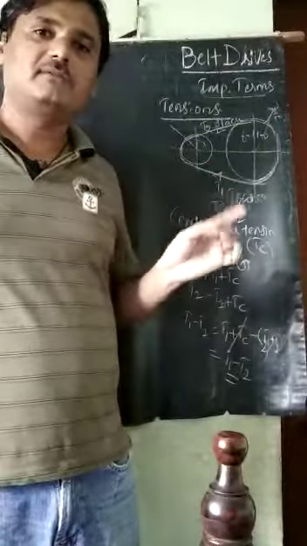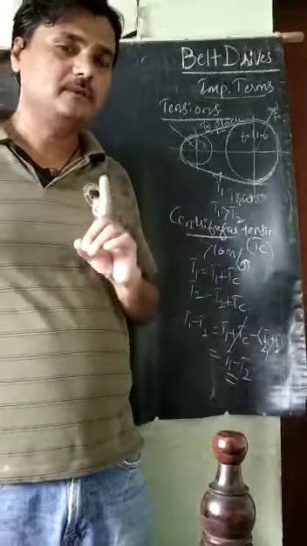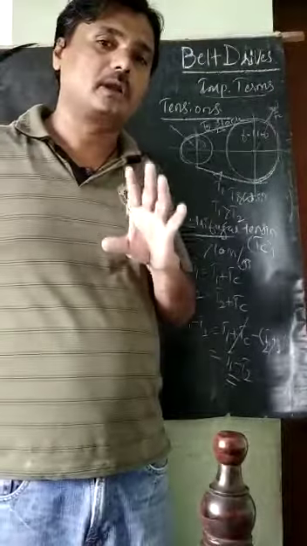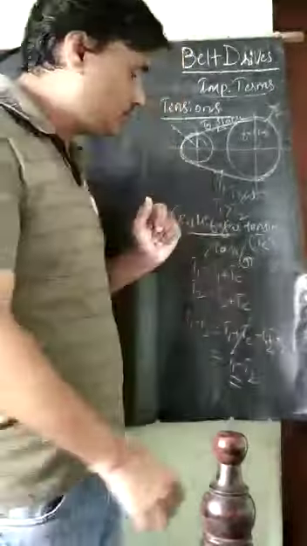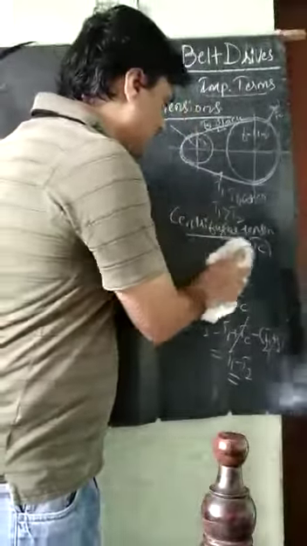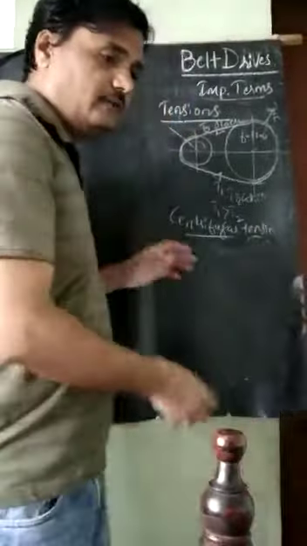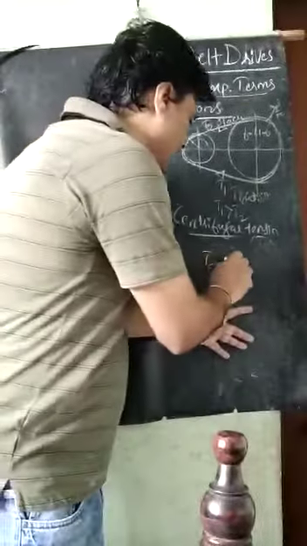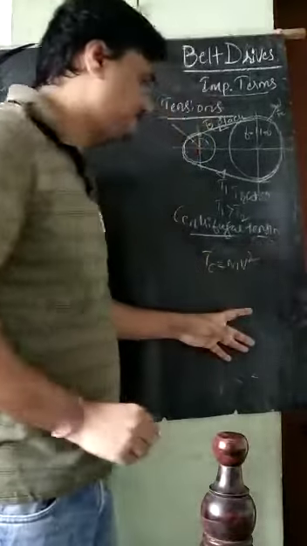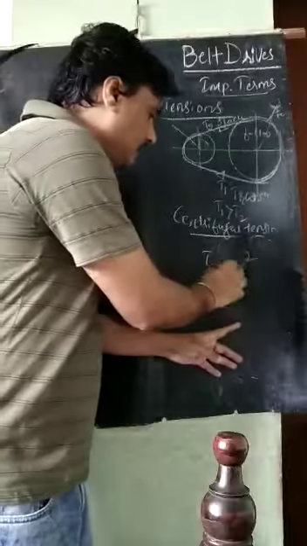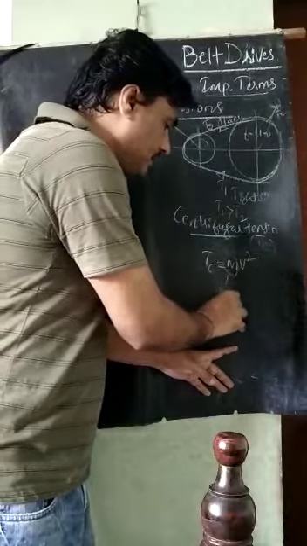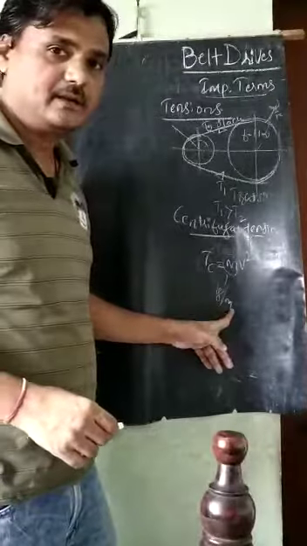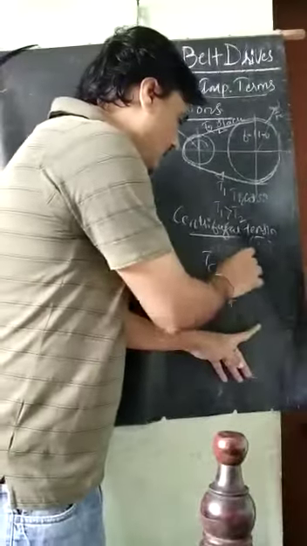If it is not the same, then definitely it will affect here. Centrifugal tension will not affect the power transmission when they are both at the follower and the driver in this case. The next one is how to formulate the centrifugal tension TC. The formula is TC equals m into v square, where m is the mass of the belt in kg per meter, mass of the belt per unit length, and v is the velocity.